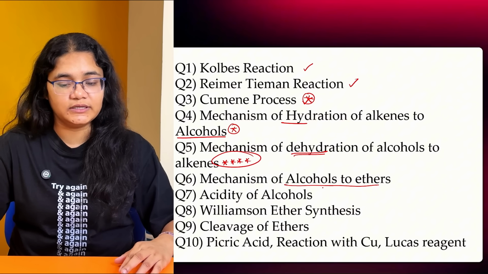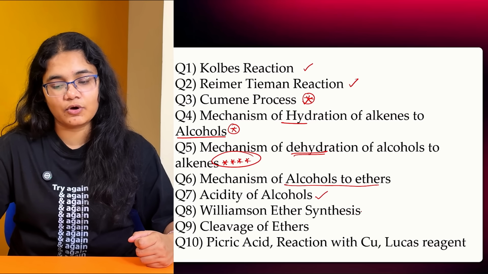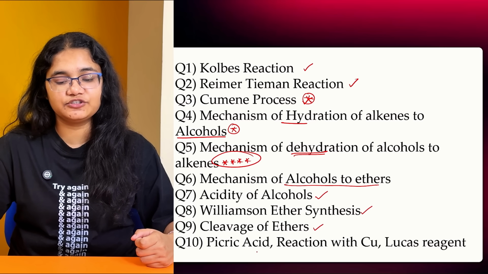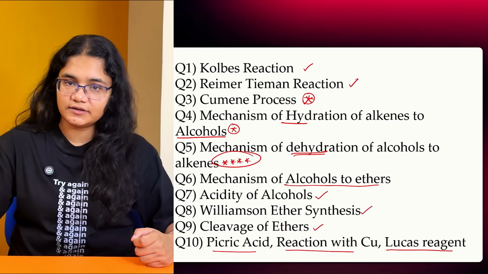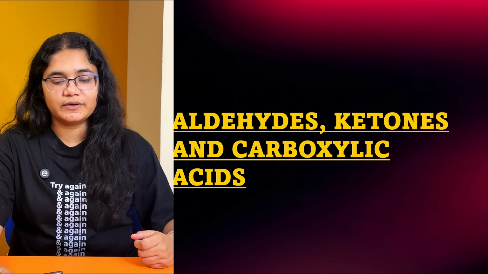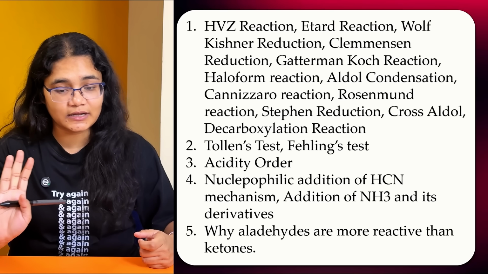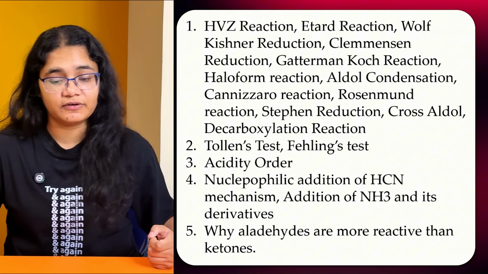Mechanisms of alcohols to ethers. Acidity of alcohols, Williamson ether synthesis, cleavage of ethers, then we have picric acid, reactions with copper and Lucas reagent. Okay, moving to the next chapter, aldehydes, ketones and carboxylic acid. Here also we have a lot of name reactions.